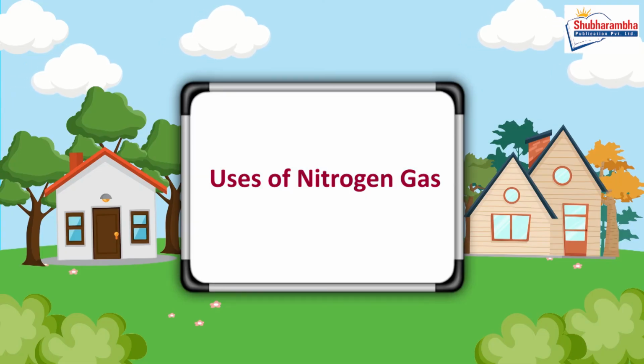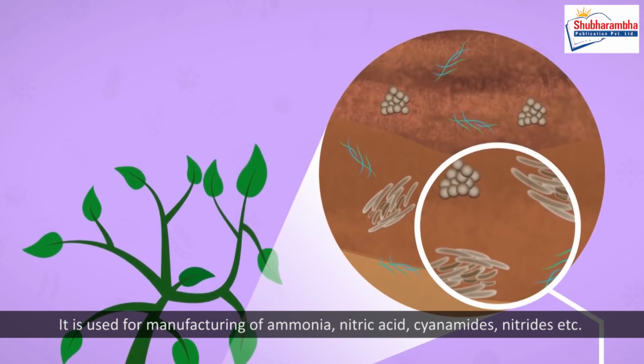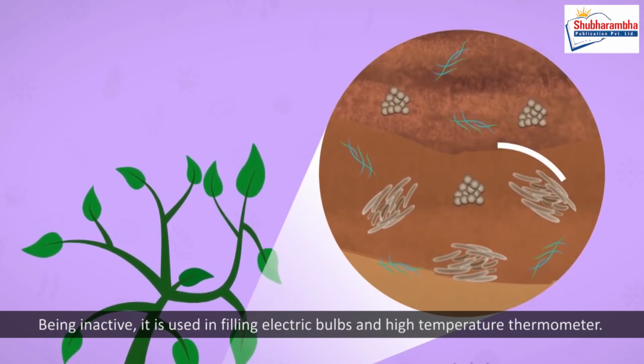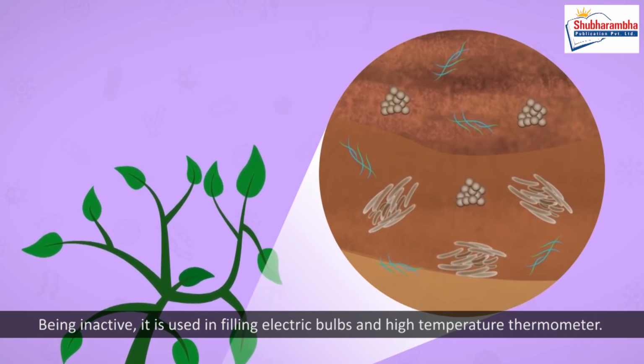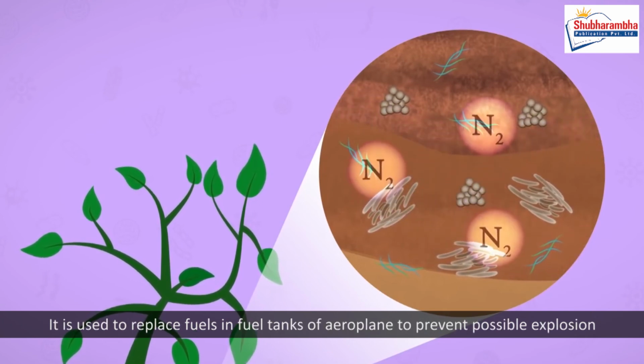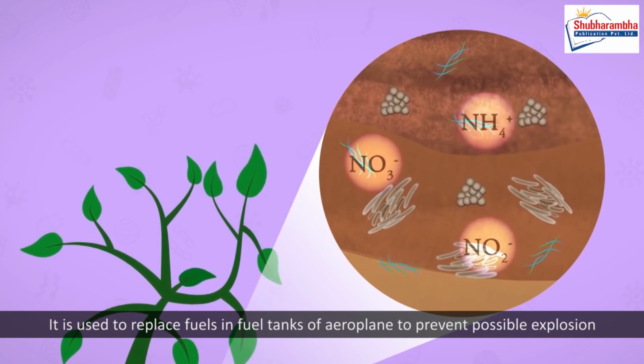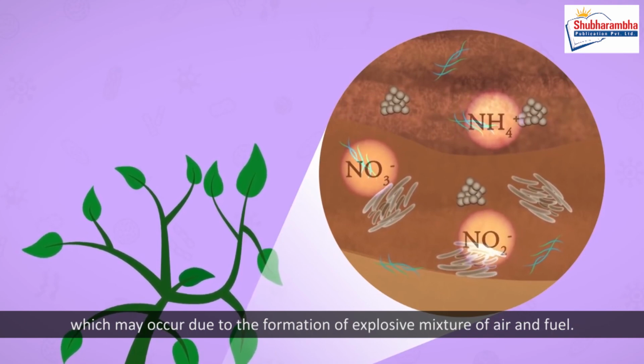Uses of nitrogen gas. It is used for manufacturing ammonia, nitric acid, cyanamides, nitrites etc. Being inactive, it is used in filling electric bulbs and high-temperature thermometers. It is used to replace fuels in fuel tanks of aeroplanes to prevent possible explosion which may occur due to the formation of an explosive mixture of air and fuel.